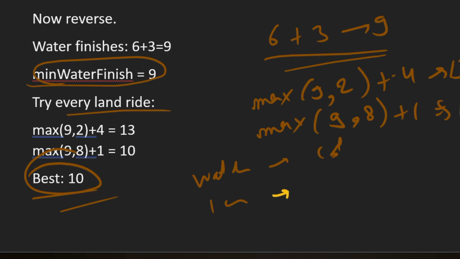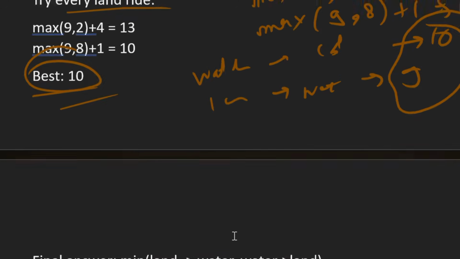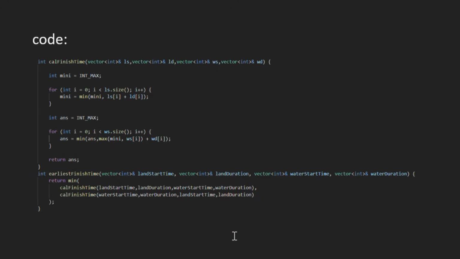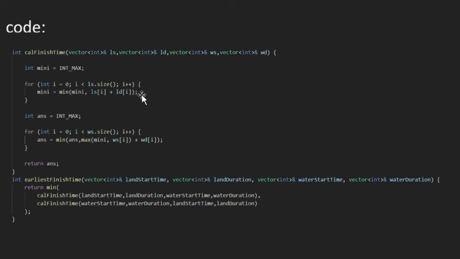For land to water the best answer was 9, and for water to land the best answer is 10. So we take the minimum of these two, so the minimum of 9 and 10 is 9, so 9 is our answer. So let's see the code part.